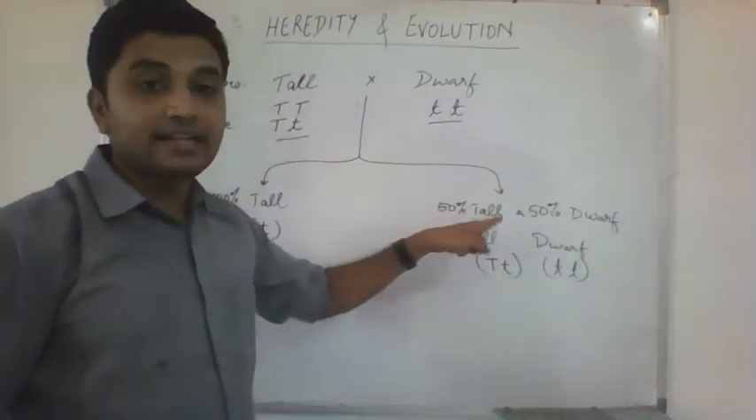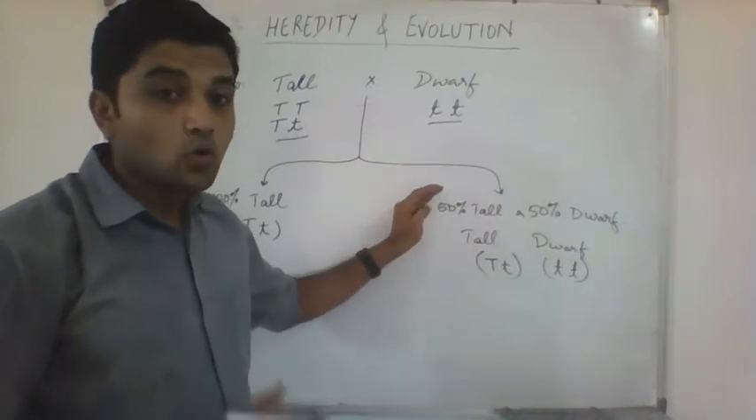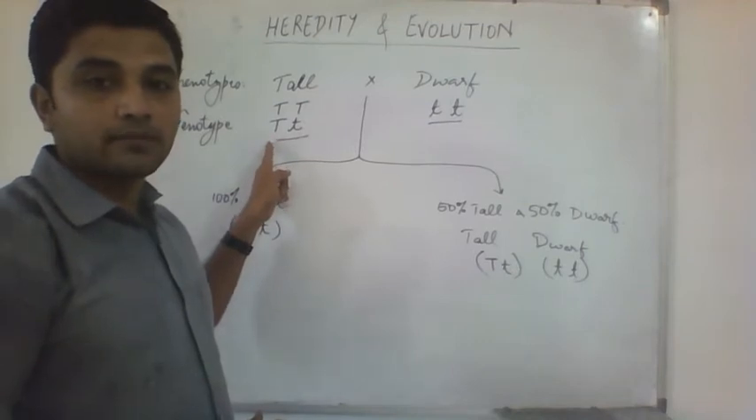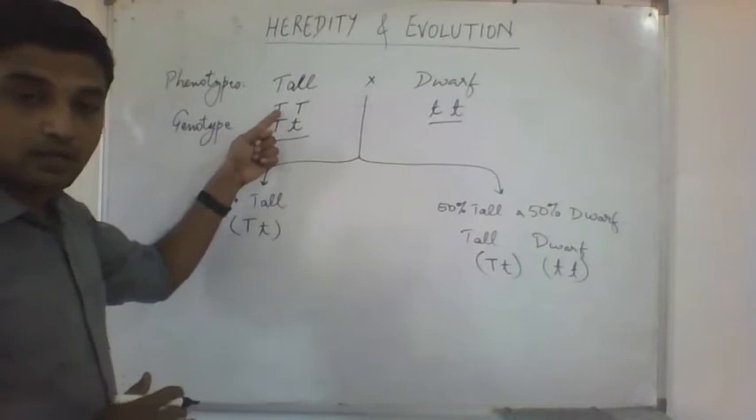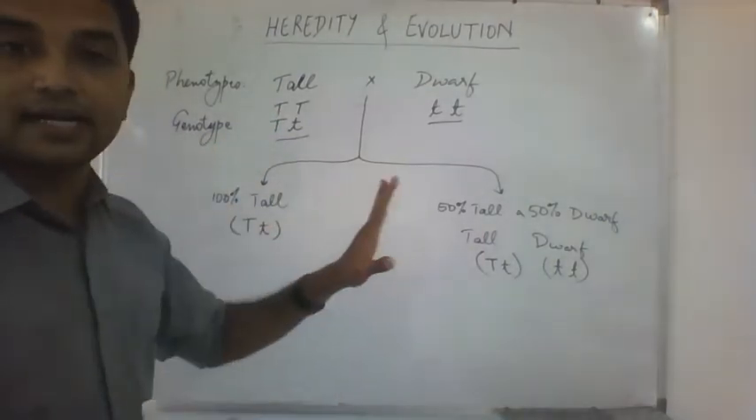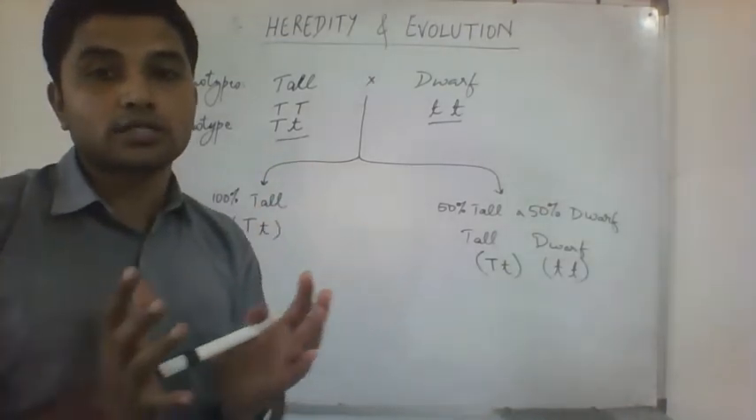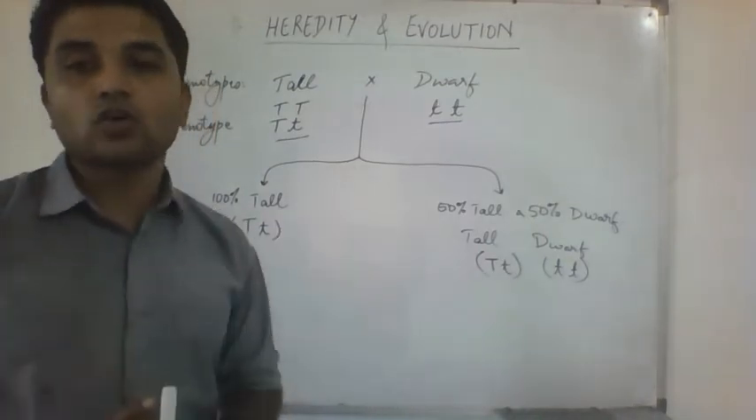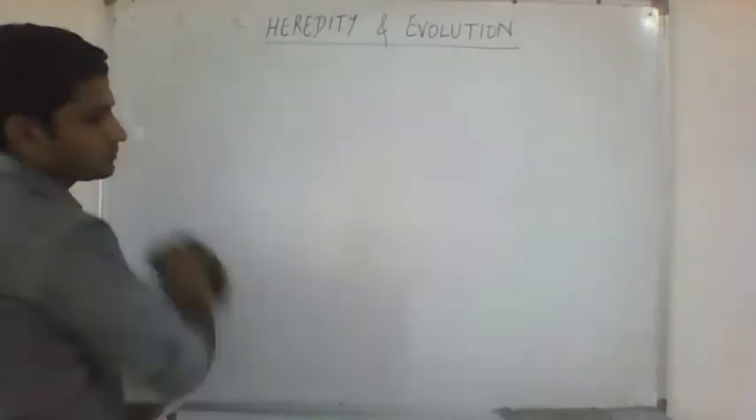So why did he get these results? He got this result only if the tall parent was capital T and small t. And if the tall parent was capital T, all the children would be tall. This was the test that he did, and this was the conclusion he came to. Then he put it in nice words and gave it a statement, which we call the law of dominance. Let us see the law of dominance.